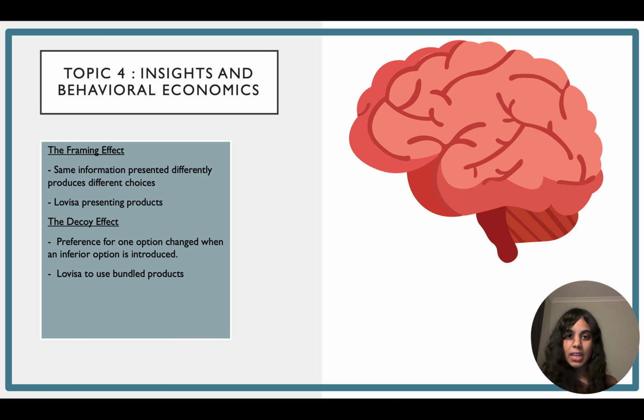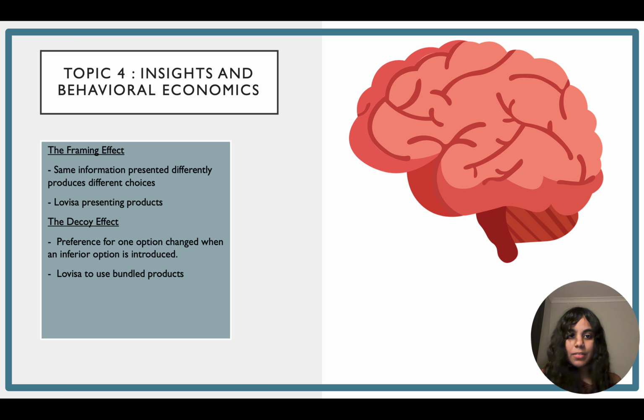It is known that behavioral economics shows that consumers and producers do not always make rational decisions. Lovisa can make better marketing decisions to influence consumer choices and the overall profitability by understanding decision-making biases. Firstly, the framing effect is a cognitive bias where people react to information depending on how the information is presented. For example, Lovisa may present earrings with a slogan saying that they are saving $50 today, rather than showing the price. Even though the information is the same, consumers respond more to an offer that emphasizes the gain when owning the product. Understanding this bias would allow Lovisa more effective promotions.